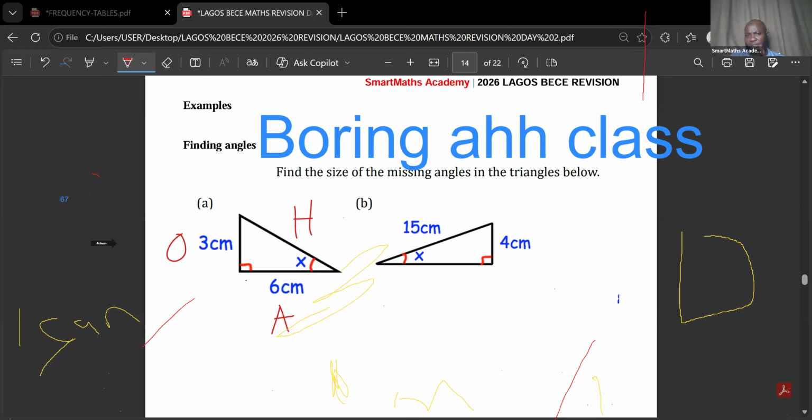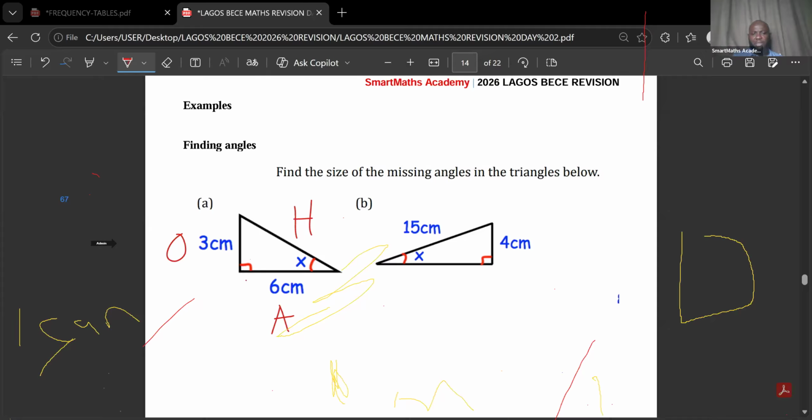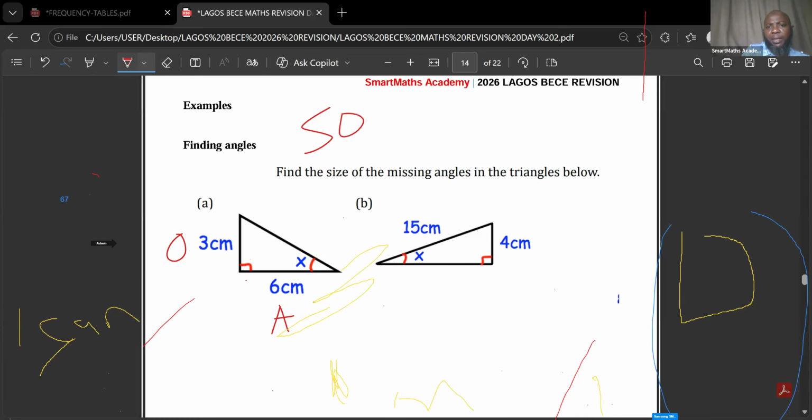But under SOH CAH TOA, trigonometric ratios, you might be given one side and one angle and look for one side, or you are given two sides and look for an angle. That's the case of this one. We are given two sides and looking for one angle. Is that clear? The two sides given here are O and A, which means I don't need the hypotenuse. Then I will write out SOH CAH TOA. Now, which of these has O and A?